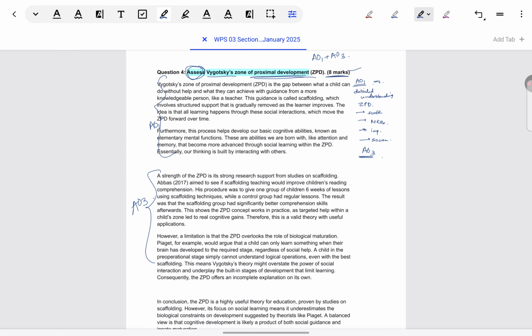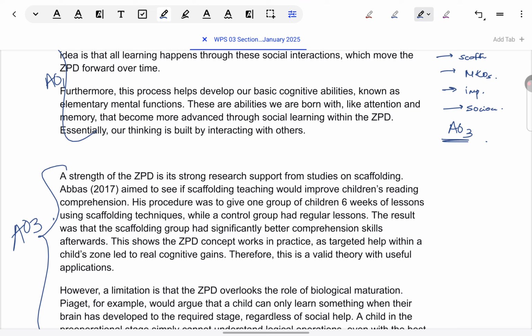Next thing comes about approach. Should we take a sandwich approach, keep on alternating between AO1 and AO3? Or should we take a separatist type of approach, AO1 separate, AO3 separate? I strongly recommend AO1 separate and AO3 separate. Why? Because students do a very poor job of sandwich approach integration.